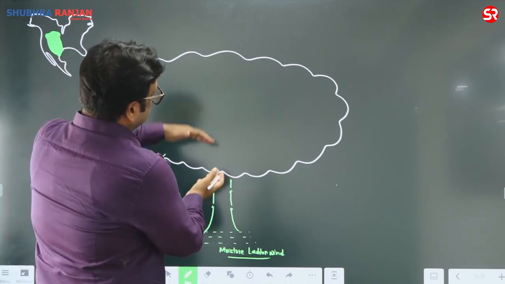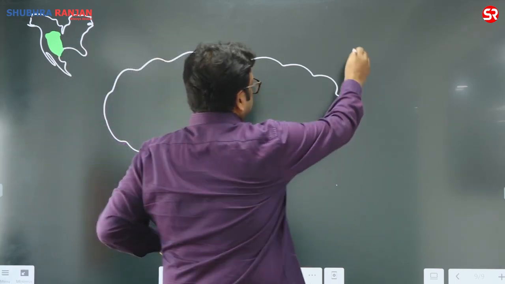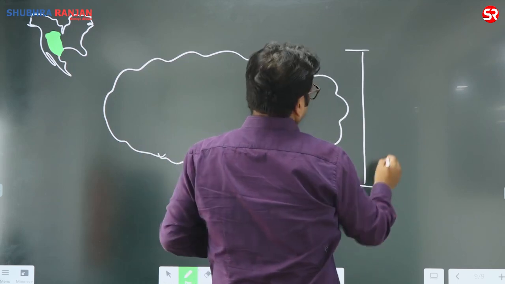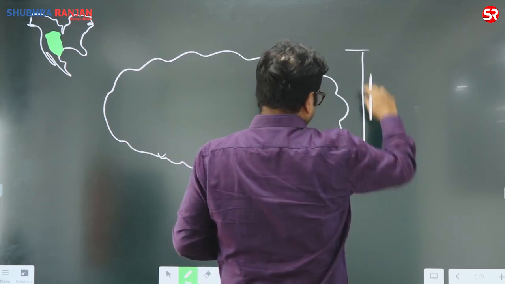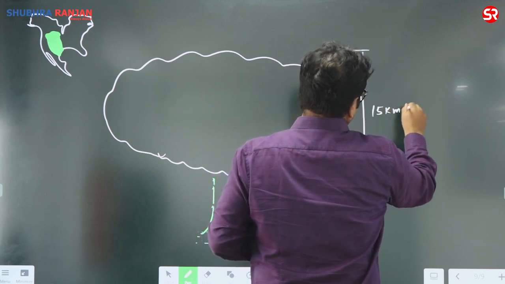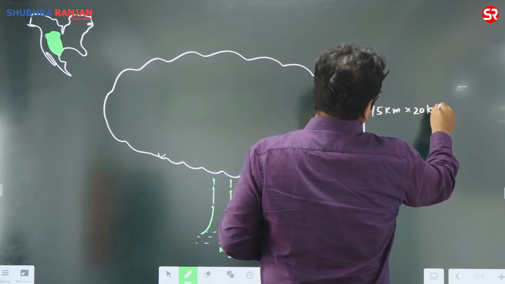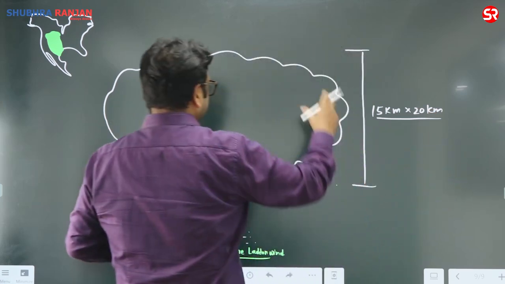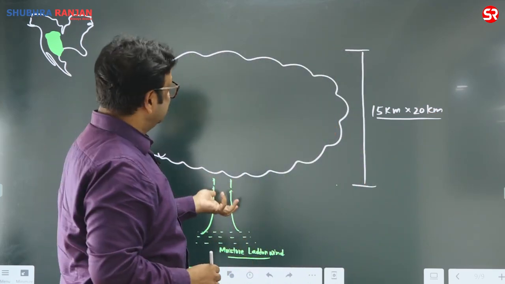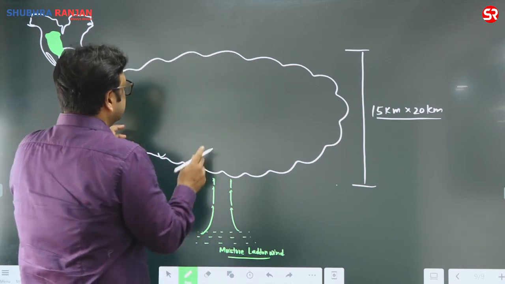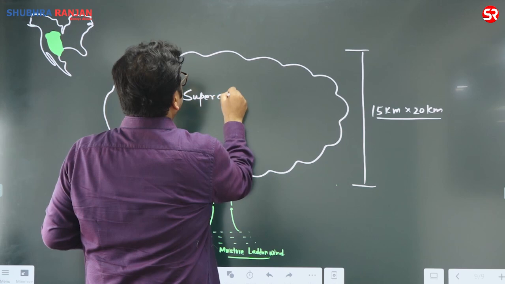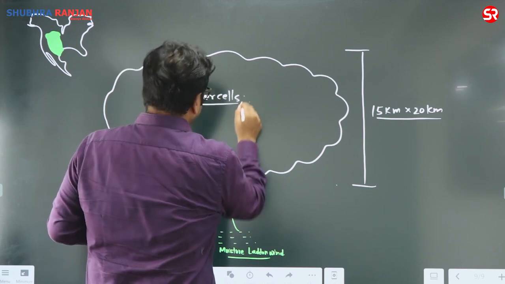This kind of cloud formation is huge, in the area of 20 kilometers, and if you see the thickness, it is 15 kilometers by 20 kilometers. When this massive updraft is taking place, these are called supercells.